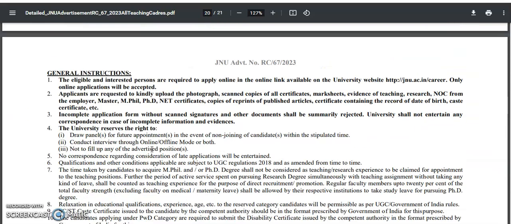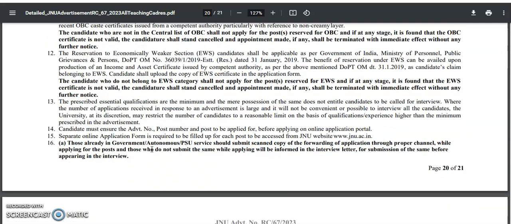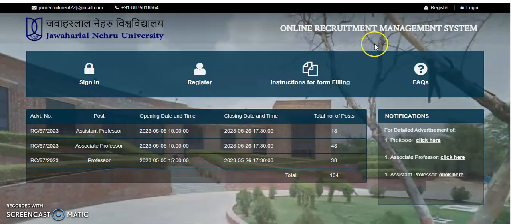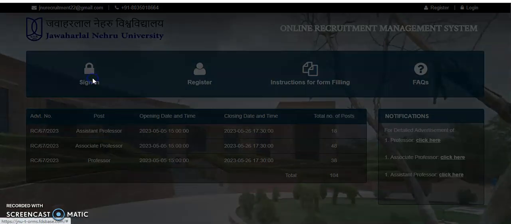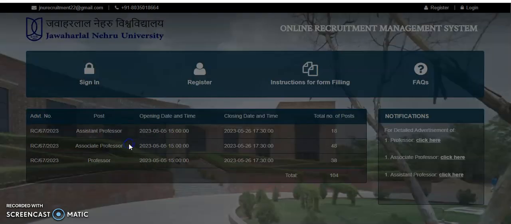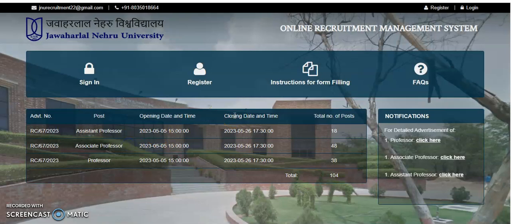Interested candidates may apply for these positions by visiting the official website of JNU, guys. So it is the official website, right? Here the online application link is also provided. By clicking on that, you will be directed to the online application form, guys. First you need to register. After registering, you will be provided with a username and password. With the help of these two, you can sign in. So with the registered email ID and the password, you can sign in and then start filling up all the remaining details very carefully.